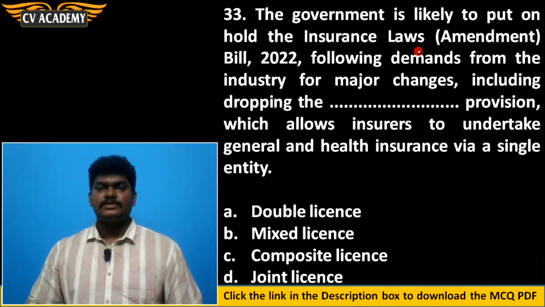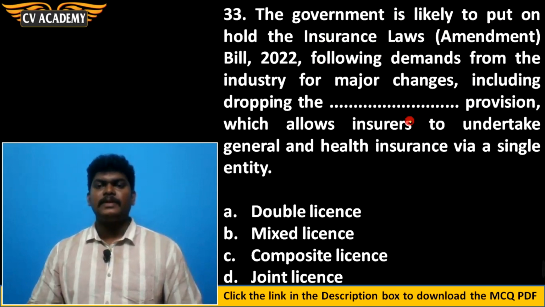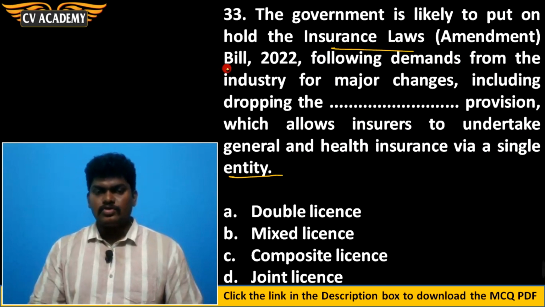Then 33rd question. The government is likely to put on hold the Insurance Laws Bill 2022 following demands from the industry for major changes, including dropping the dash provision, which allows insurers to undertake general and health insurance via a single entity. Actually, there is a provision in the Insurance Laws Bill 2022.